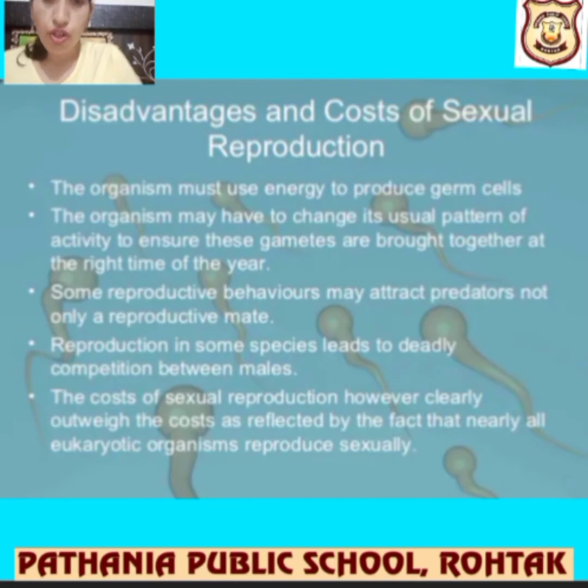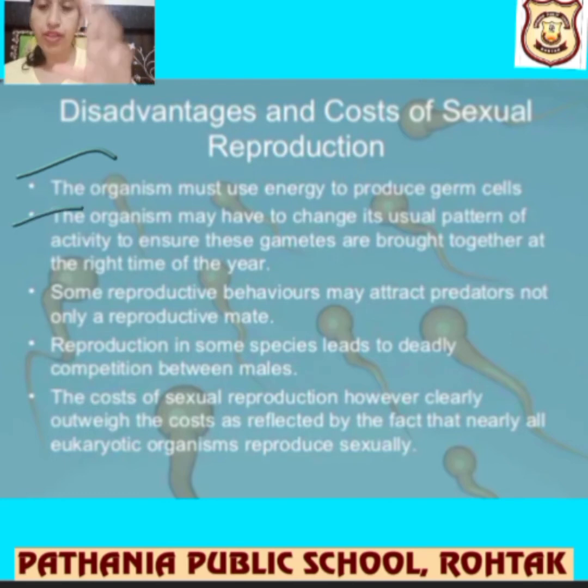Disadvantages and cost of sexual reproduction. Let us talk about it. Organisms must use energy to produce germ cells. A lot of energy is even being used and utilized. Okay, first, the organism may have to change its usual pattern of activity to ensure that gametes are brought together at the right time of the year.